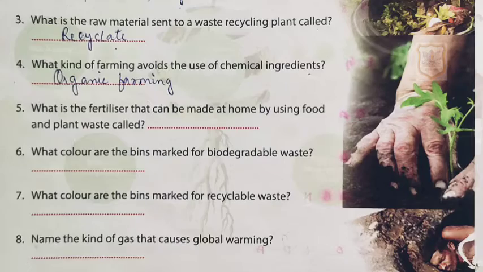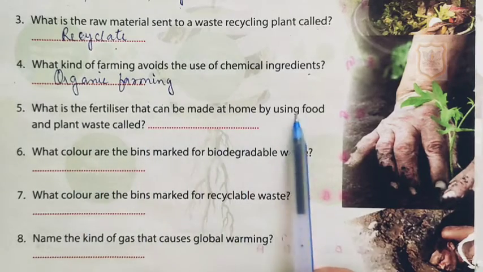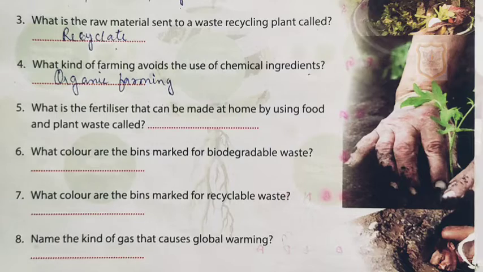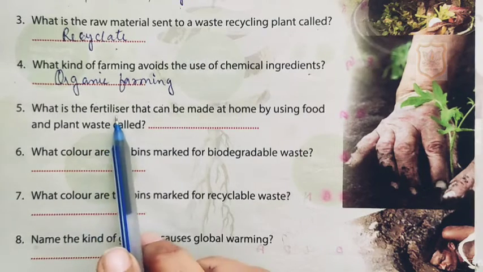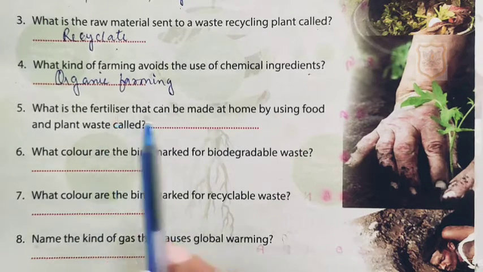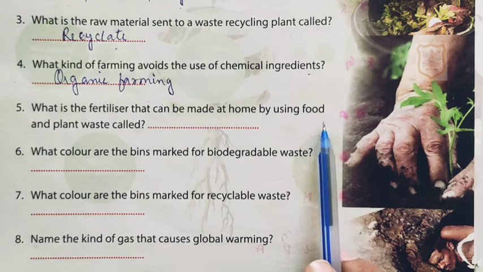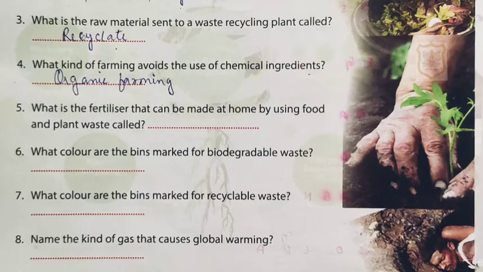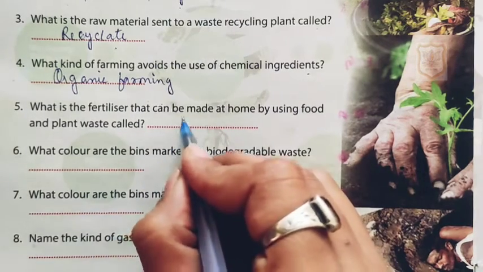Now fifth one, what is the fertilizer that can be made at home by using food and plant waste called? Students, many people nowadays make fertilizers at home using their food waste and plant waste, and that type of fertilizer is called compost.